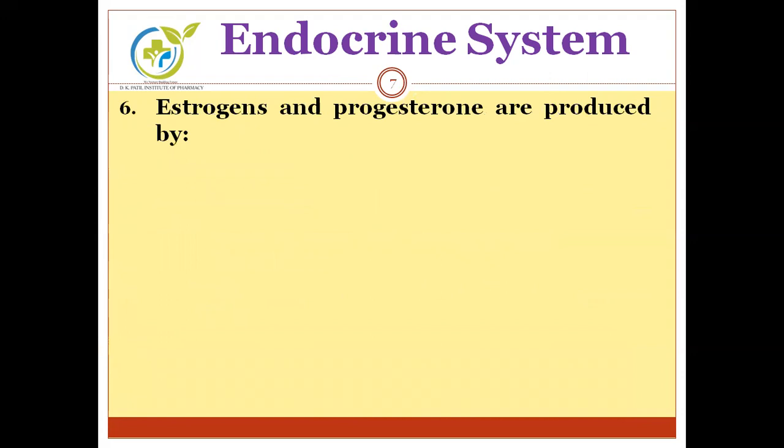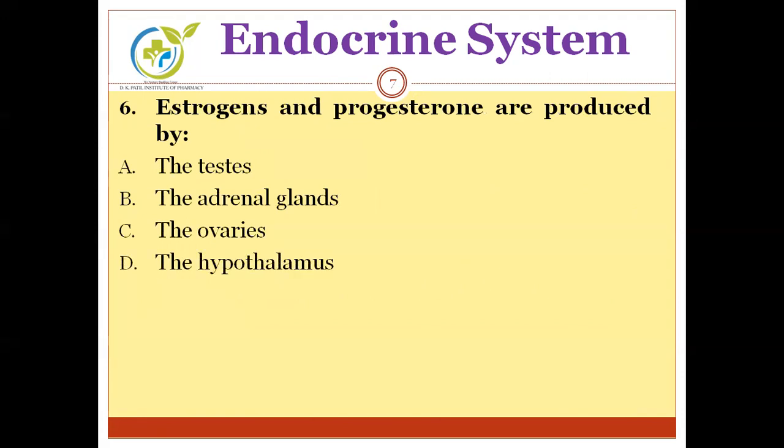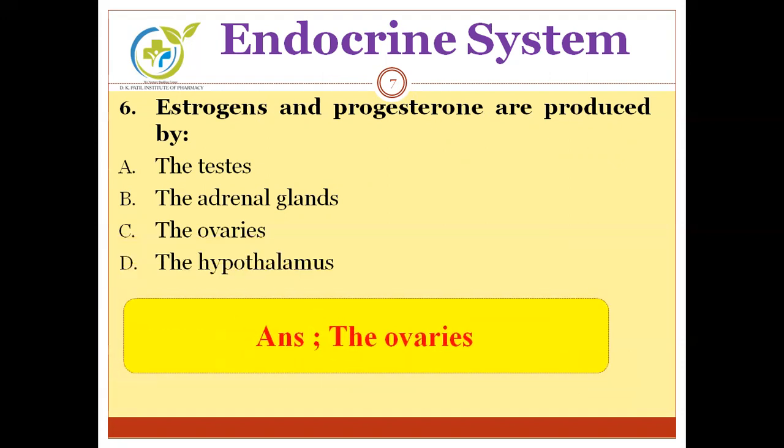Estrogens and progesterone are produced by, options are testes, adrenal glands, ovaries, hypothalamus. We know that estrogen and progesterone are produced in the female reproductive system. So the correct answer will be ovaries.